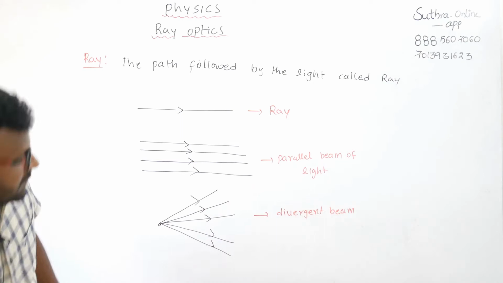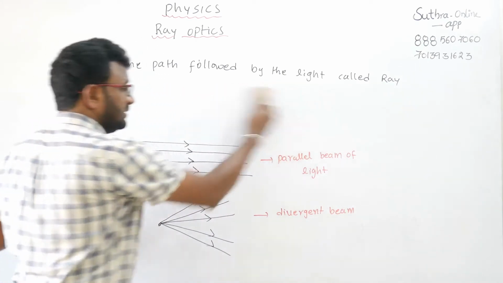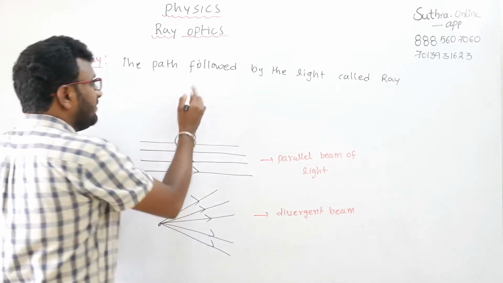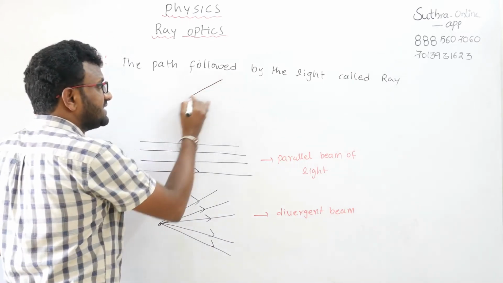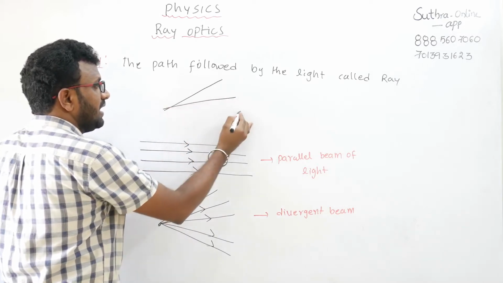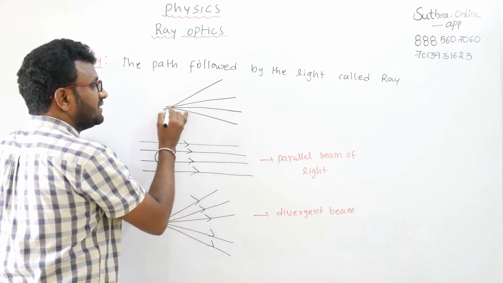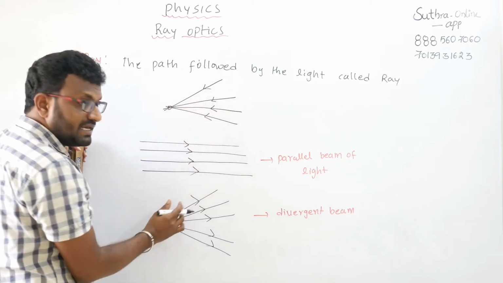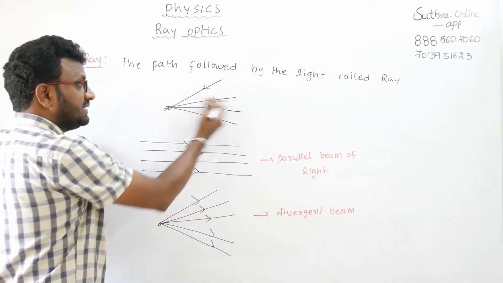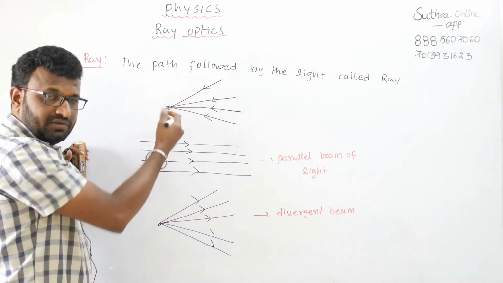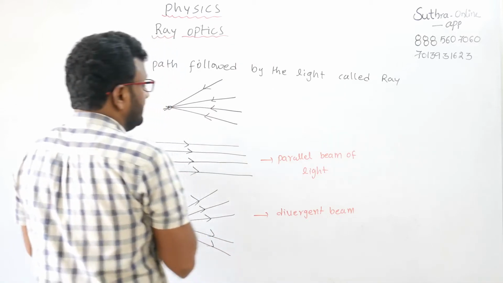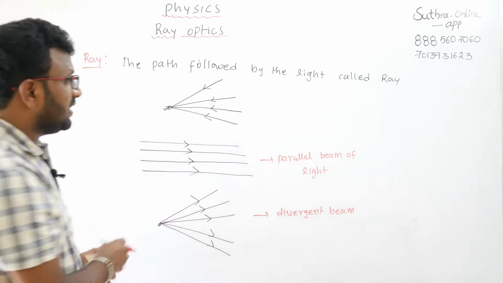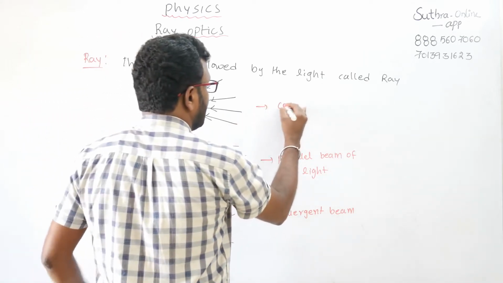Now we'll see one more important thing. When the rays are coming from various directions and meet at one point, here the direction is taking inward, whereas in the divergent beam the direction was outward. So the rays are coming from various directions and meeting at one point. That is called a convergent beam.